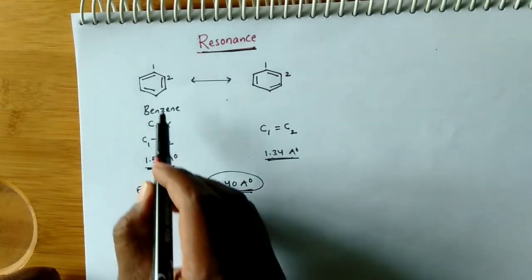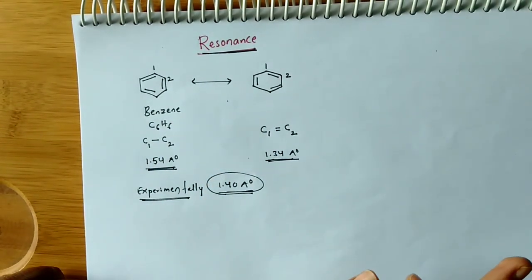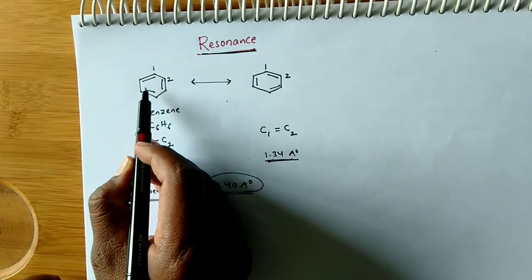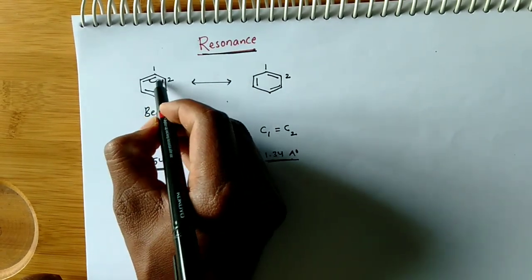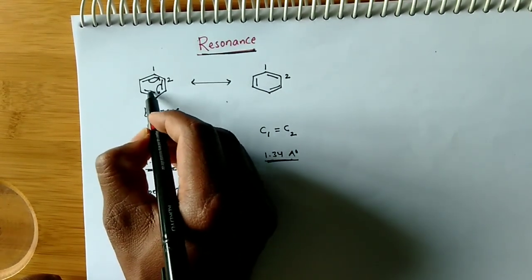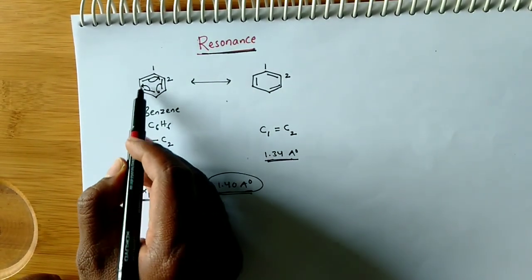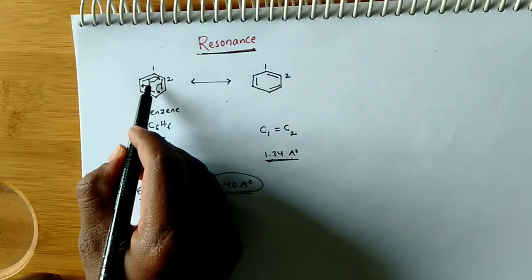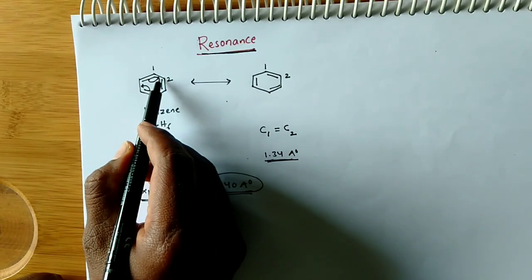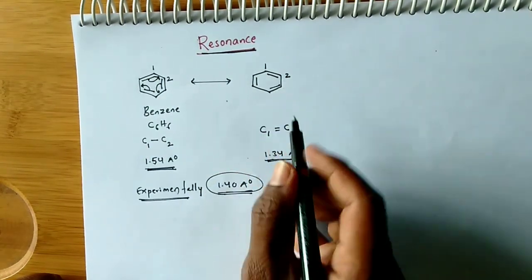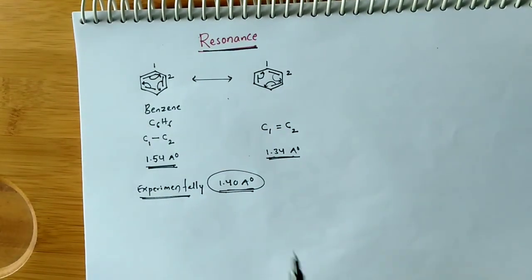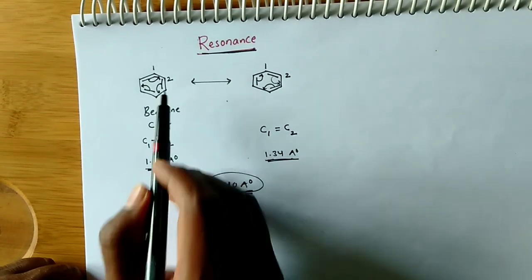Here the reason is that these two are not the exact structures of benzene. What happens here: we know that these pi electrons are weakly held electrons. These pi electrons will delocalize like this. These electrons are moving to this place, and these electrons are moving. Finally we get this structure. These pi electrons move to this carbon between carbon 1 and 2 like this. Here also the same thing takes place. So here the pi electrons are delocalizing, meaning moving from one place to another place within the molecule.